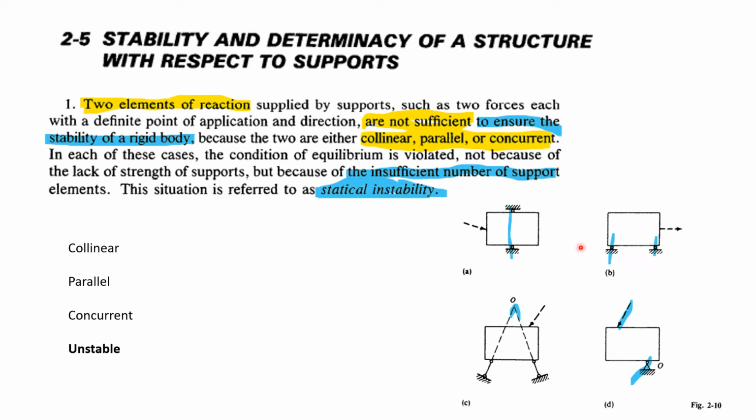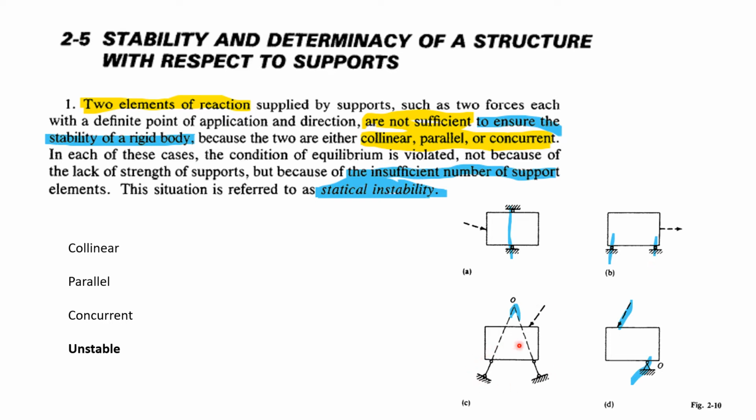In this figure, the two supports provide vertical parallel reactions, but the force is horizontal, so they cannot resist the lateral translation of the structure. This is also an example of statical instability.